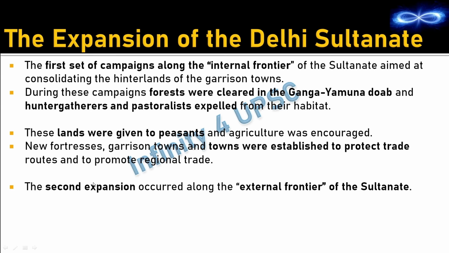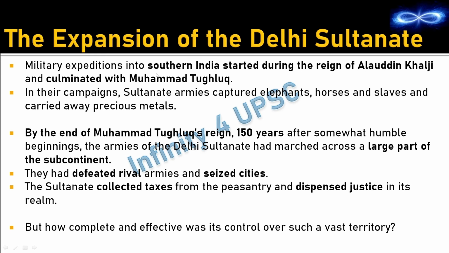The second expansion occurred along the external frontier of the Sultanate. That is, they started controlling other areas which were far away. So that was the external frontier. Then military expeditions into southern India started during the reign of Alauddin Khilji and culminated with Muhammad Tughlaq.